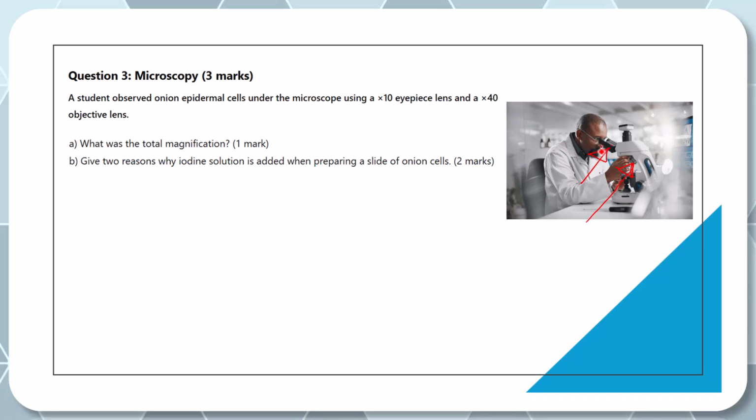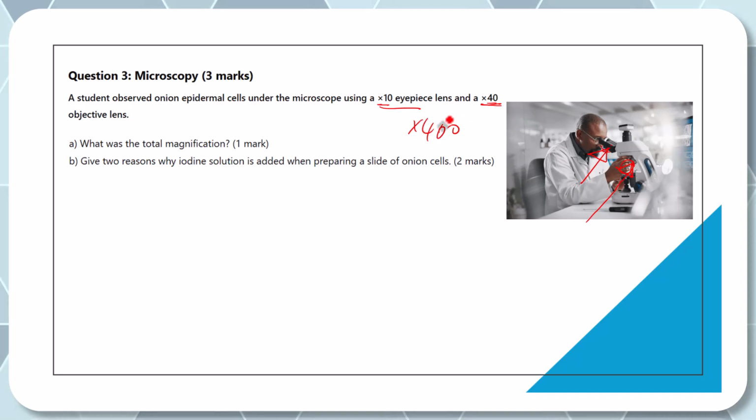The eyepiece one, in this case, is times 10, and the objective one is times 40. So the eyepiece lens starts to make the specimen bigger by making it 10 times bigger. Then the objective lens will do even more. So the total magnification here is not 50. We are not adding, we are multiplying. It's going to be 10 times 40, which is going to be 400, which means that the specimen is going to be 400 times bigger than the way it is. All right?